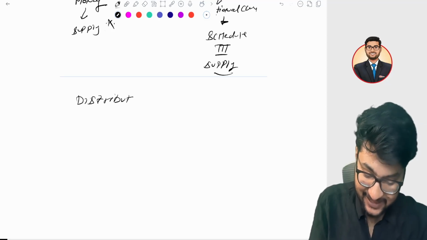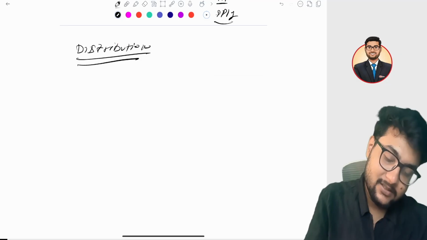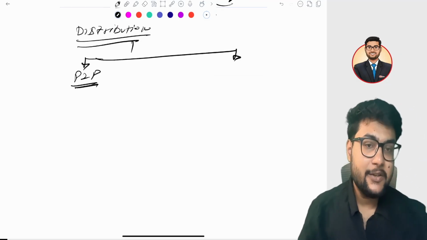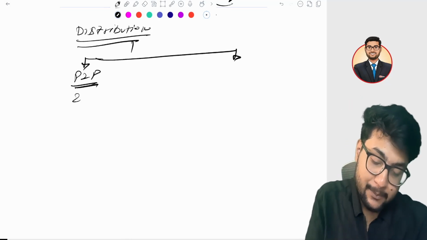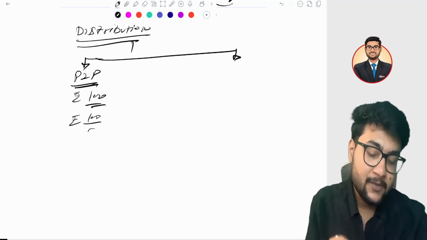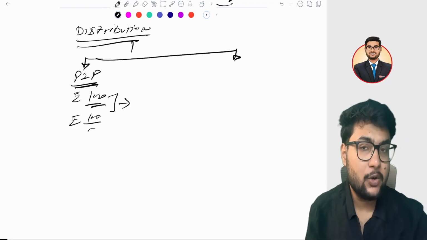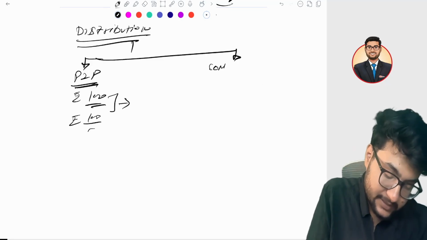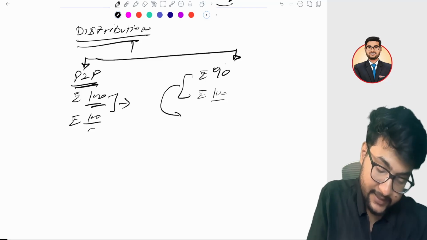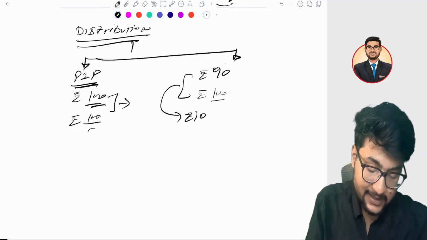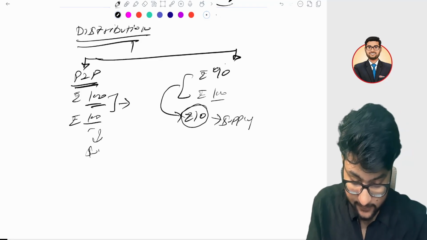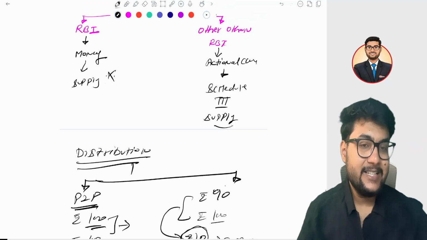And in distribution, there are also two methods. It can be on a principal to principal basis. What does principal to principal basis mean? It means you are not charging any commission. You are purchasing the voucher at 800 rupees and selling at 800 rupees. You are not making any commission out of it. But if you are selling on a commission basis, it means you are purchasing at 90 rupees, you are selling the same voucher at 100 rupees and you are earning 10 rupees as commission. In that case, that 10 rupees will be considered a supply, and the voucher itself is not a supply. Issue is clear, distribution is clear.